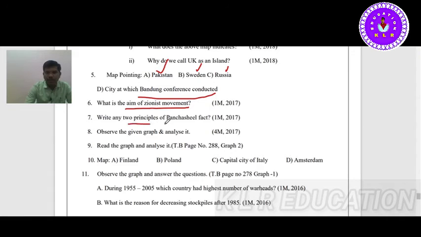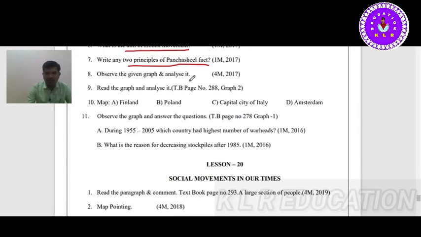Write any two principles of Panchsheel. Panchsheel was concluded between China and India. According to Panchsheel, respect sovereignty and do not interfere in the internal matters of the other country. And one paragraph and one graph were given. I forgot to mention the textbook page numbers: paragraph analysis is on page 282, graph number 2 on page 288. I request you to refer to the textbook and see.